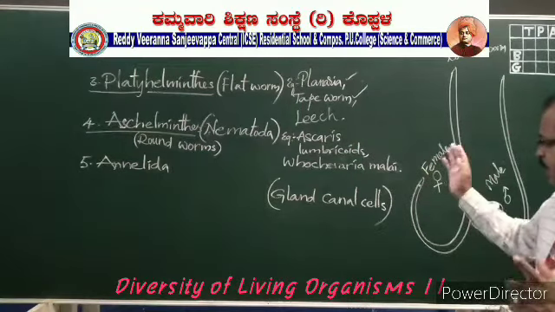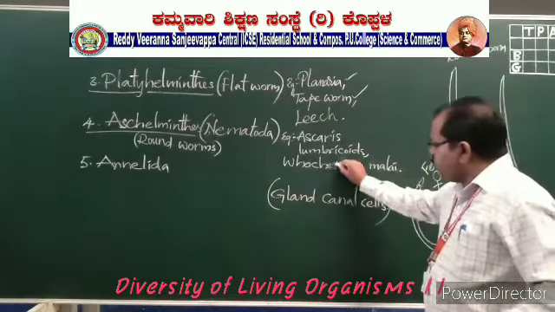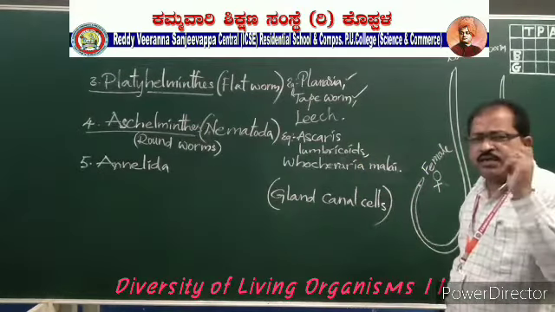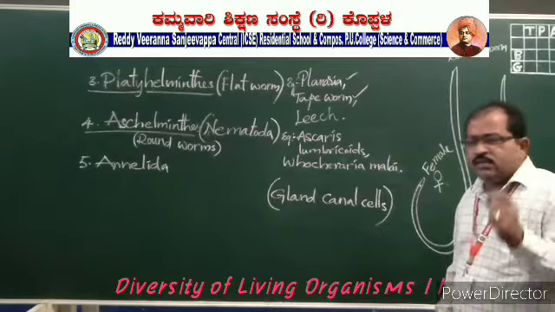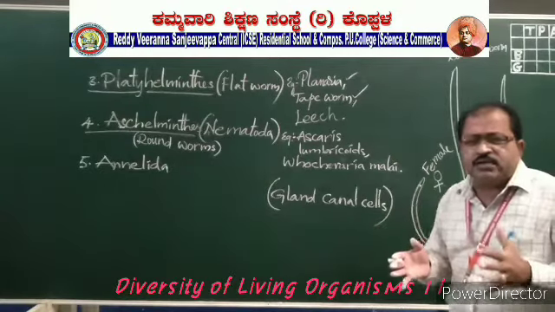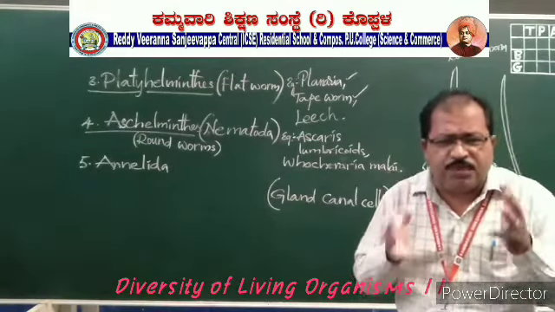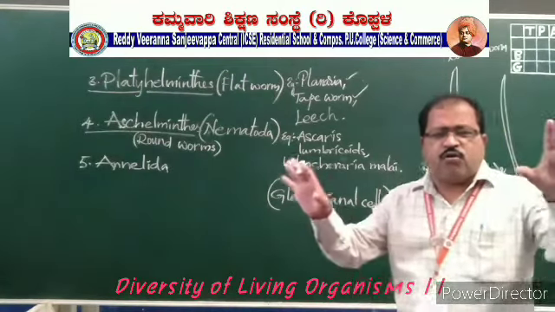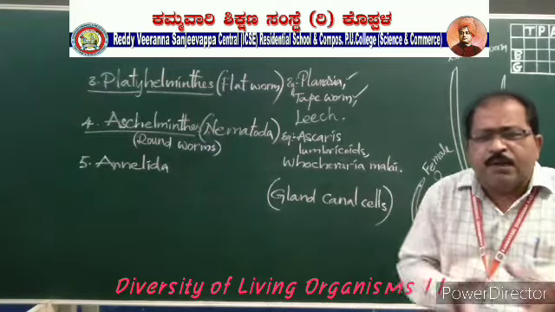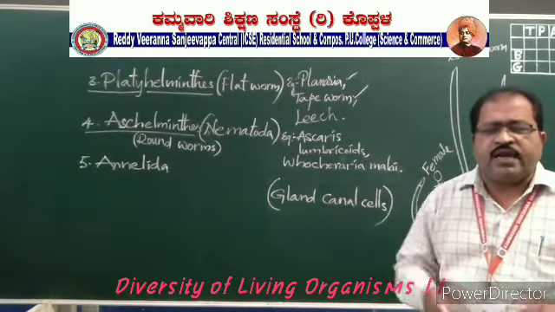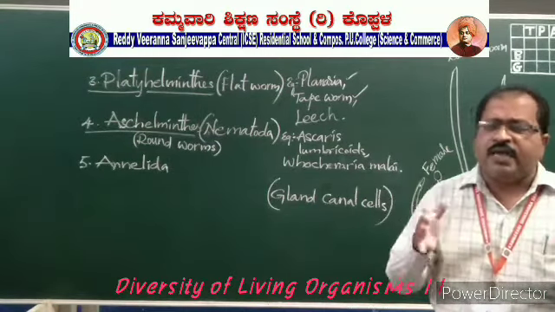And Wuchereria malayi is also an Aschelminthes, and it causes the disease called filaria. Filaria affects the legs of the organisms, especially human beings' legs, the locomotory organs, as well as the hands, which will be bulged, looking like elephant legs.